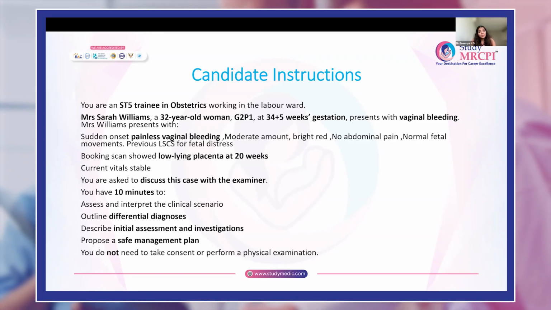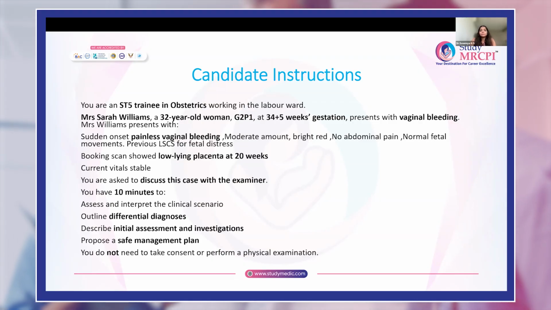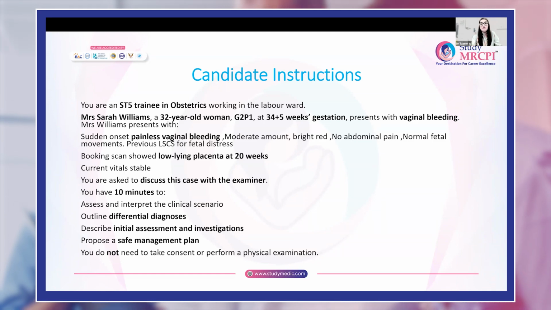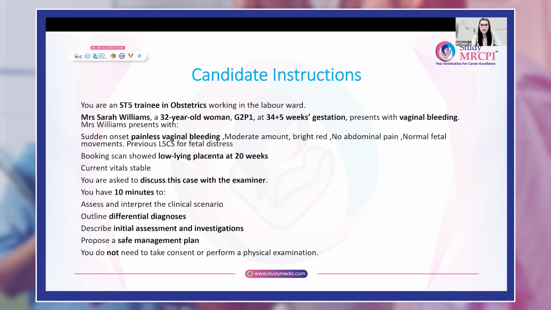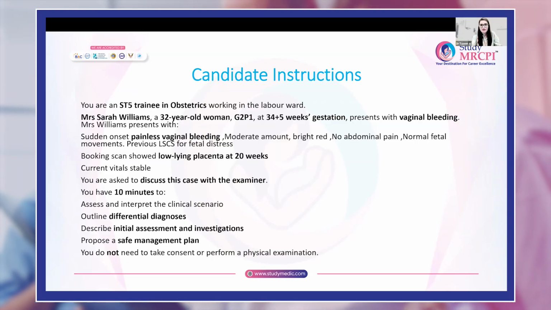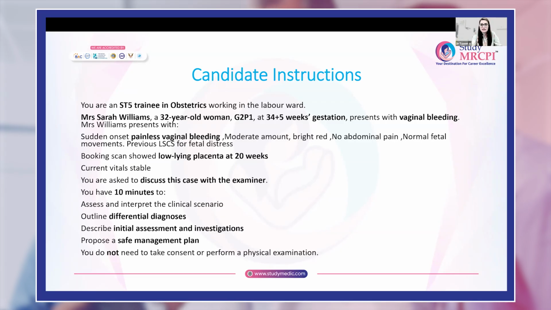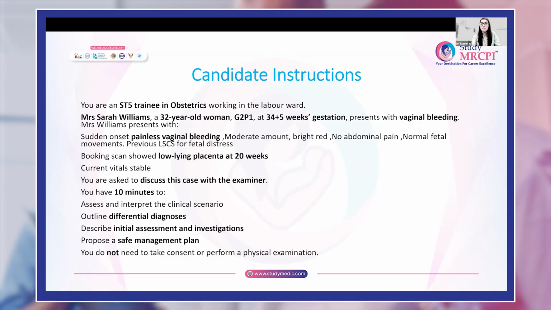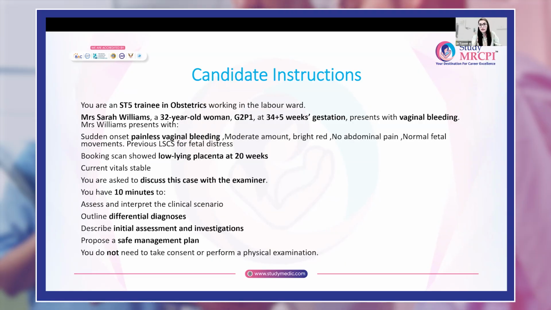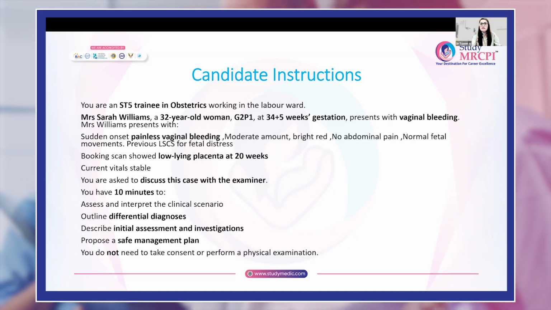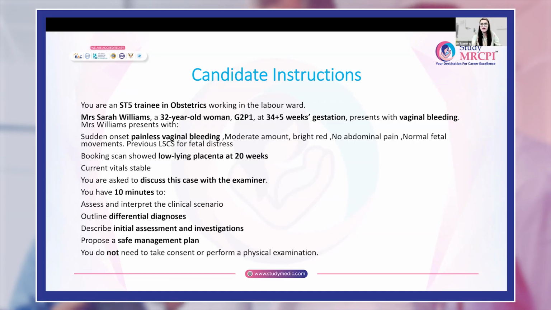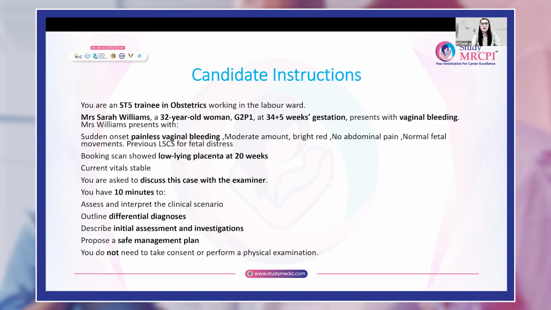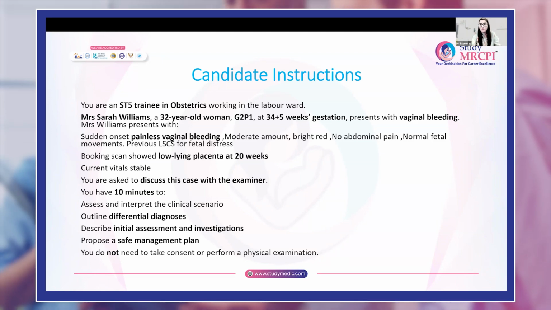Okay. What are the features which help to differentiate between placenta previa and abruption? In placenta previa, this is painless bleeding, while in placental abruption, it is associated with pain. The color of the bleeding is bright red in placenta previa, while it is darker in placental abruption due to old blood. Fetal distress is more common in placental abruption, while it is less common in placenta previa. And also, the uterus is soft and non-tender in placenta previa, while in placental abruption, a diagnostic clinical feature is a tense, tender, woody hard abdomen.